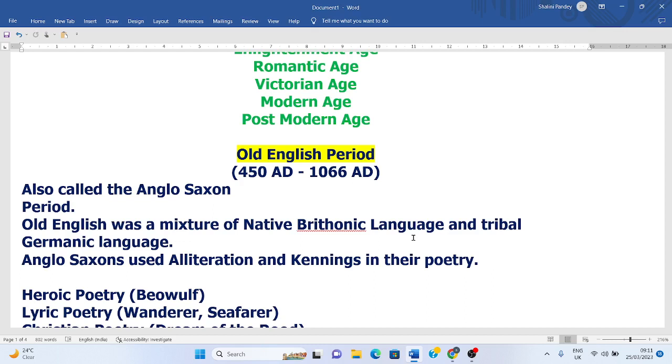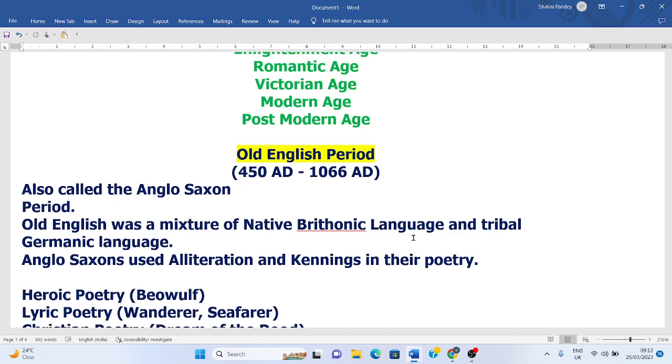Anglo-Saxon period. The timeline of the Anglo-Saxon period is approximately from 450 AD to 1066 AD, and this age is also called the Old English period. Old English language was a mixture of native Britannic language and tribal Germanic language. The Anglo-Saxons used alliteration and kennings in their poetry, and Anglo-Saxon poetry can be divided into three types.